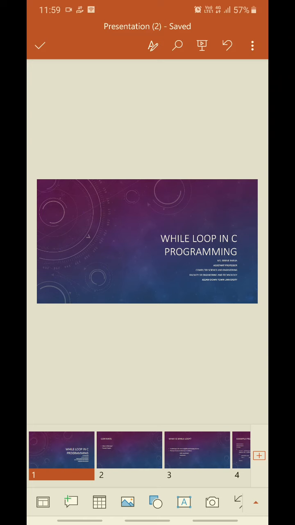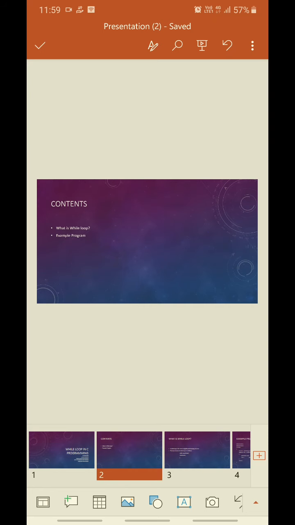Hello everyone. Today I'll be explaining about while loop in C programming. Following are the contents which I'll be explaining. I'll be explaining what is while loop with an example program.